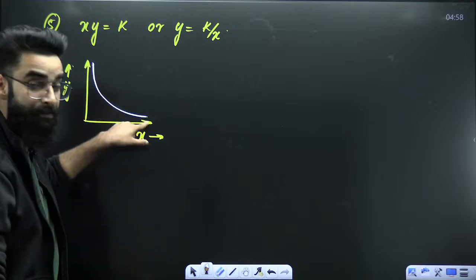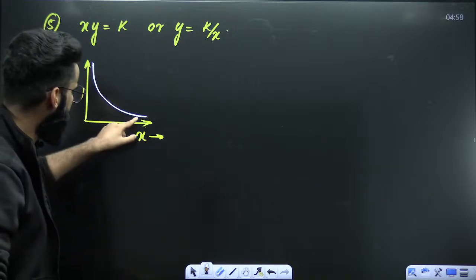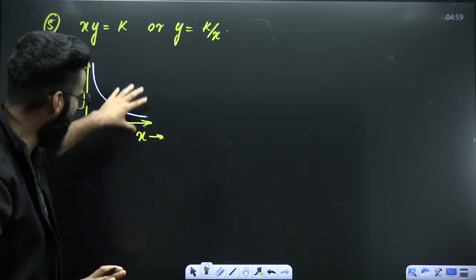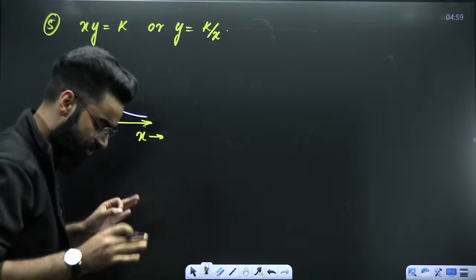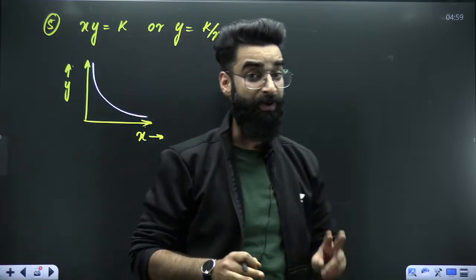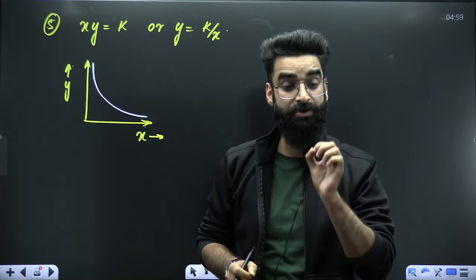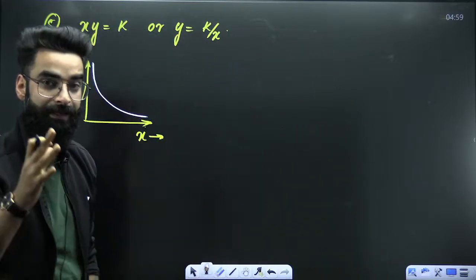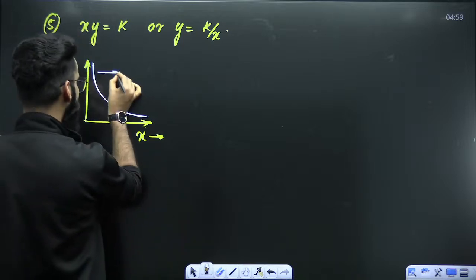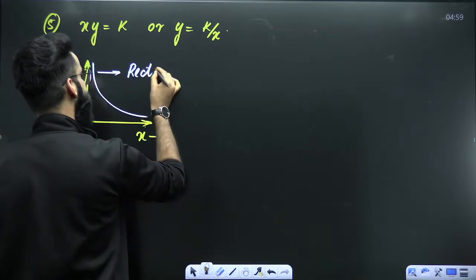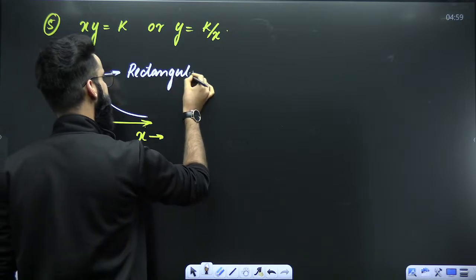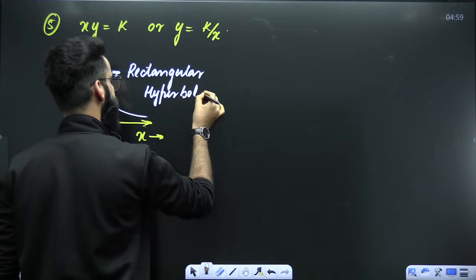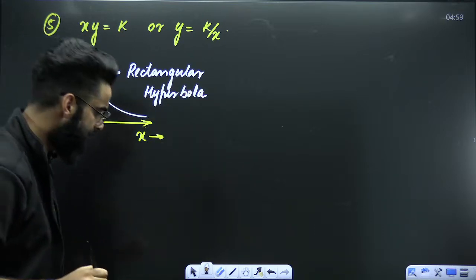And this rectangular hyperbola neither touches the y-axis nor the x-axis. I'm making the graph only in the first quadrant because we need only this much, nothing else. So do remember, whenever we need to plot a curve between two variables which are inversely proportional to each other, the nature of the curve always is going to be the rectangular hyperbola. You call this particular graph the rectangular hyperbola. I hope this is super clear to you, right?